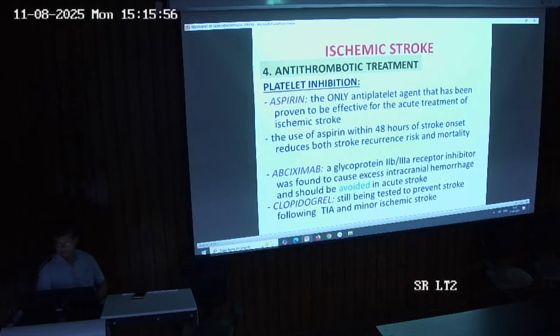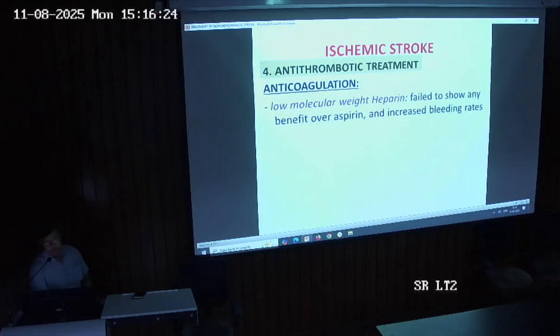Another antiplatelet drug is abciximab. It is a glycoprotein IIb/IIIa receptor inhibitor which was found to cause excess intracranial hemorrhage and should be avoided in acute stroke. Another drug is clopidogrel, which is still being tested to prevent stroke following TIA and minor ischemic stroke. So the most commonly used drug is aspirin, which is used in the acute treatment of stroke as well as for the prevention part.